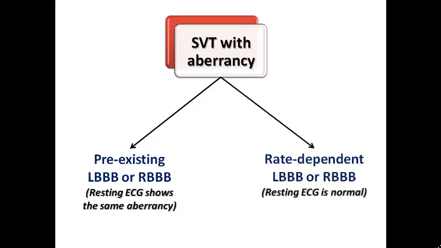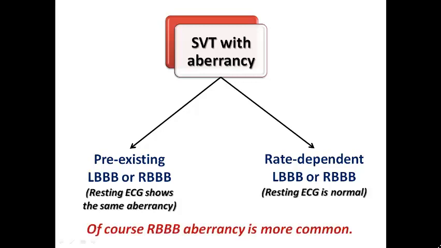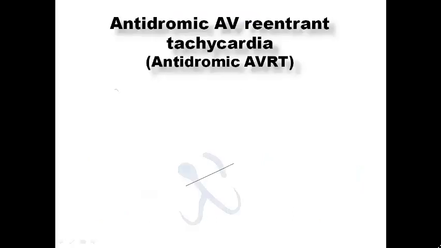But in some cases it can be rate dependent. This means that with an increase or marked increase in heart rate, the bundle branch block may not have enough time to recover from refractoriness, and so the SVT develops rate dependent bundle branch block, either left or right. In this case, the difference is that the resting ECG is normal and doesn't show any bundle branch block, but in SVT it shows a wide complex. And of course we know that right bundle branch block aberrancy is more common than left bundle branch block, and we discussed this issue in the lecture of ectopics in ECG, as we learned that right bundle branch block has longer refractory periods than left bundle branch block.